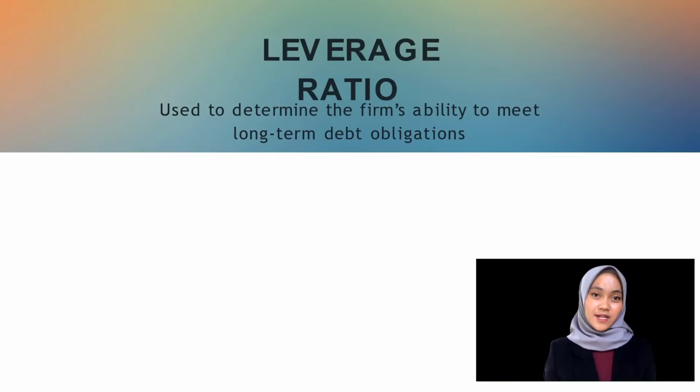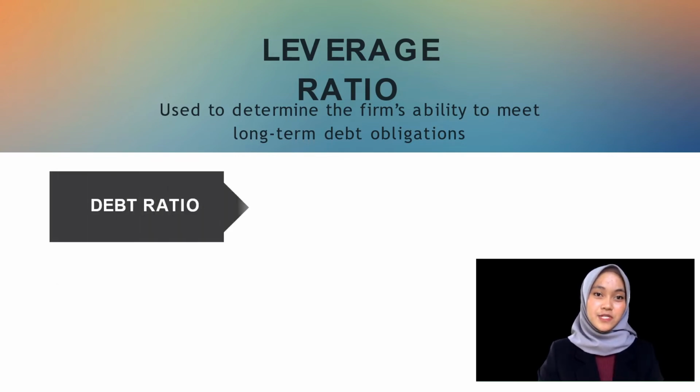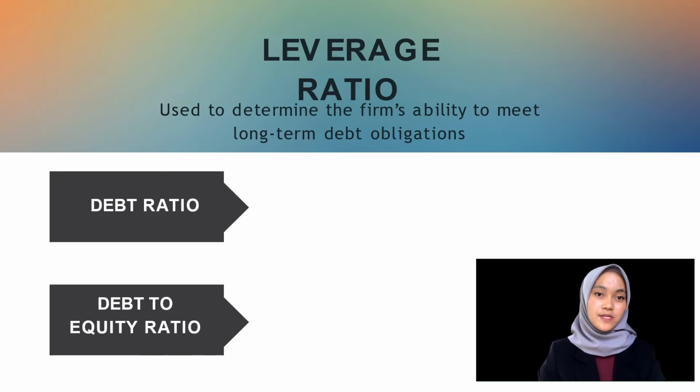The leverage ratio is used to determine a firm's ability to meet the long-term debt obligation. The high ratio will result in the higher risk because the firm is subjected to the higher fixed payment obligation and thus will reduce their profit. The debt ratio and the debt to equity ratio are the two most important leverage ratio.